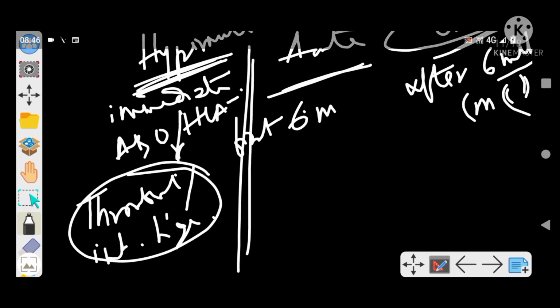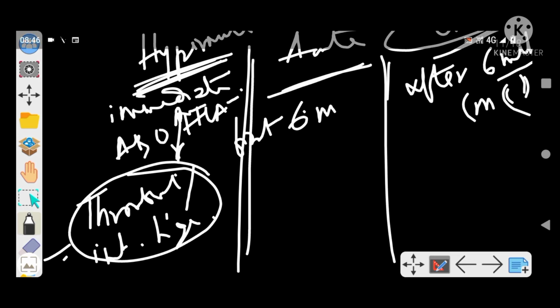So hyperacute graft rejection is the immediate type, immediate graft destruction. The antibodies responsible are ABO antibodies or preformed anti-HLA antibodies, right? And there may be thrombosis or interstitial hemorrhage, which is the cause of graft rejection, right?